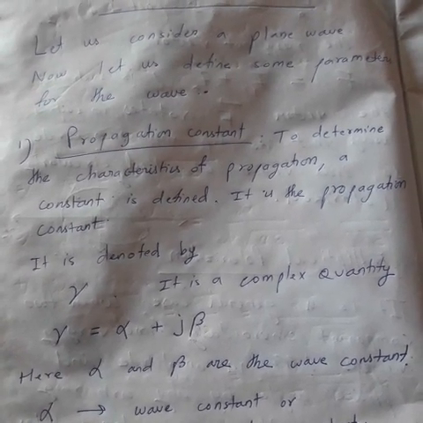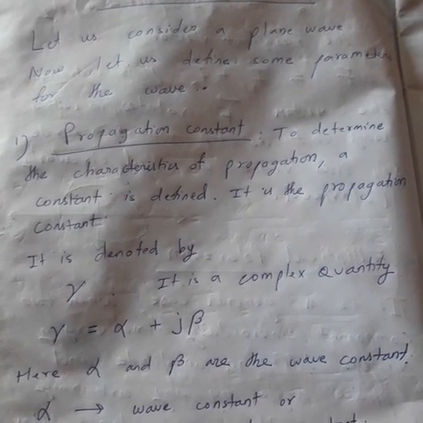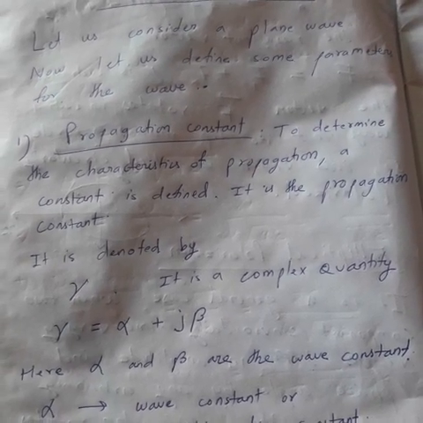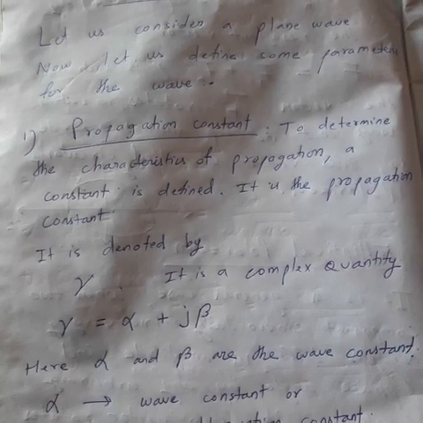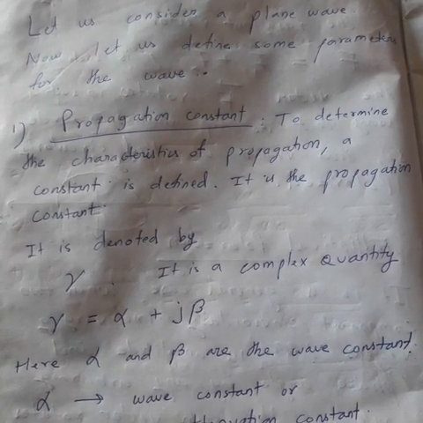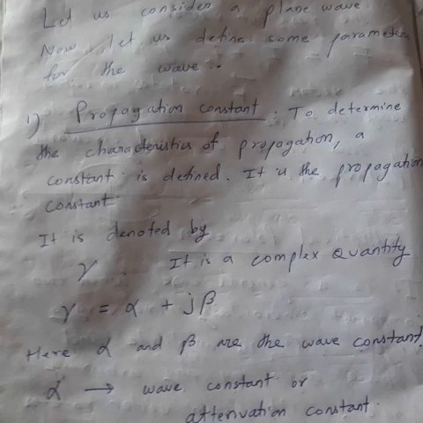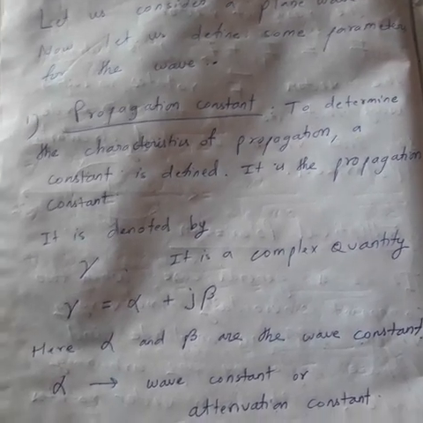The constant is called the propagation constant gamma. If you recall, in the wave equation I told you that later on we will be studying all these constants. What is alpha, beta, gamma? So in this chapter I will be discussing all these. So you understand what is propagation constant?